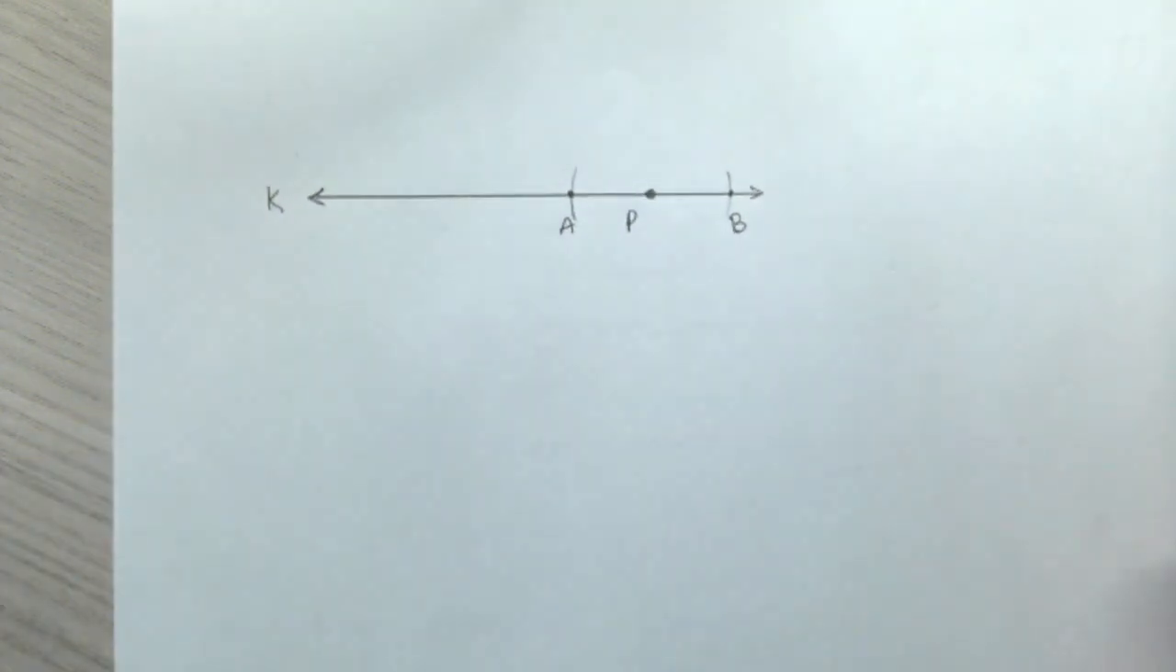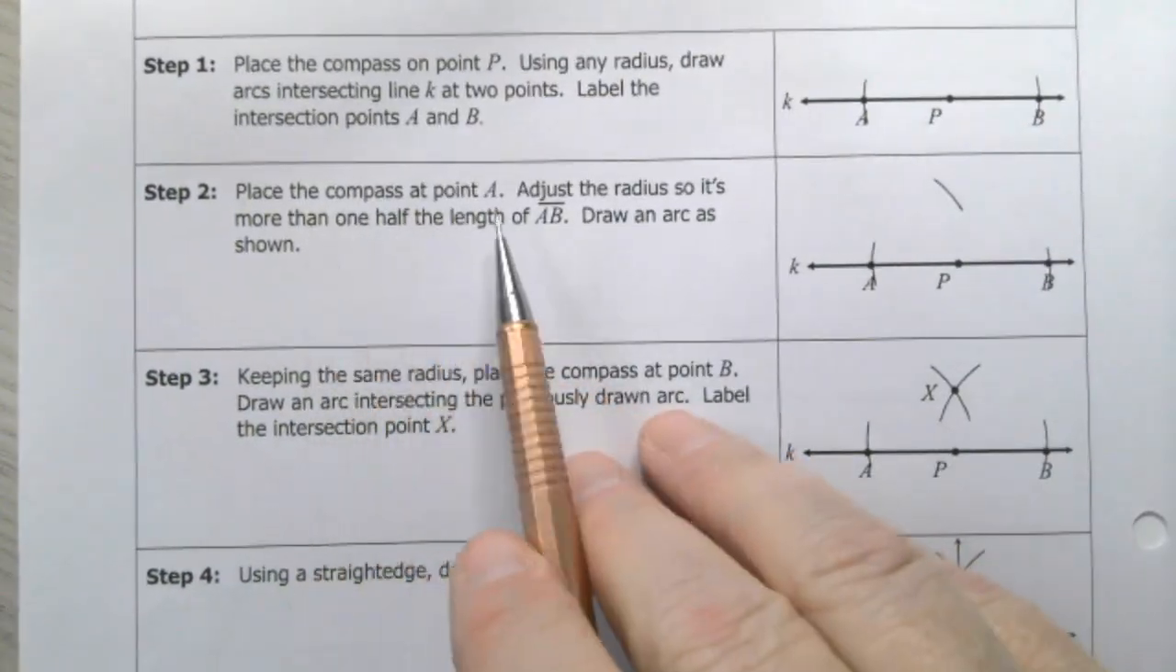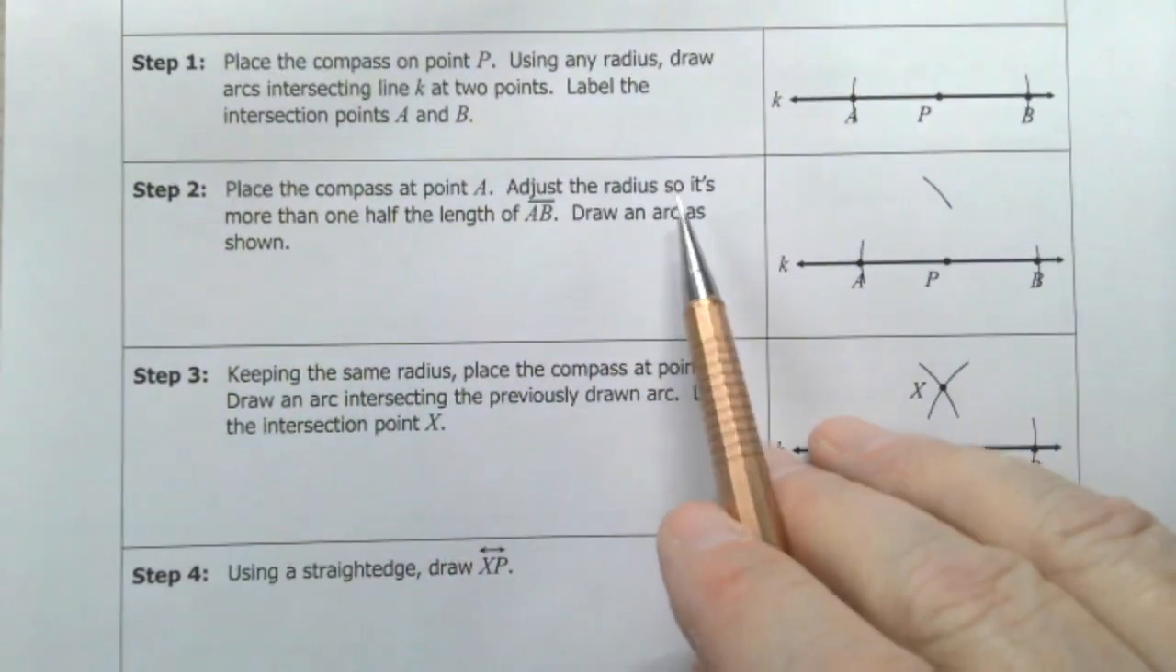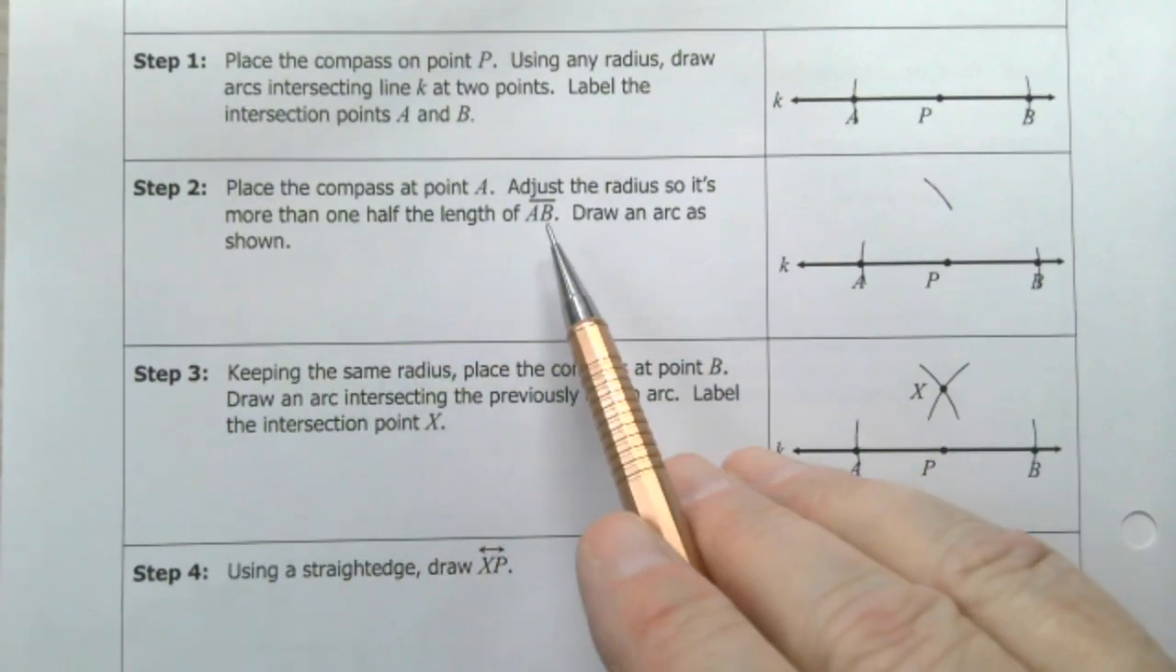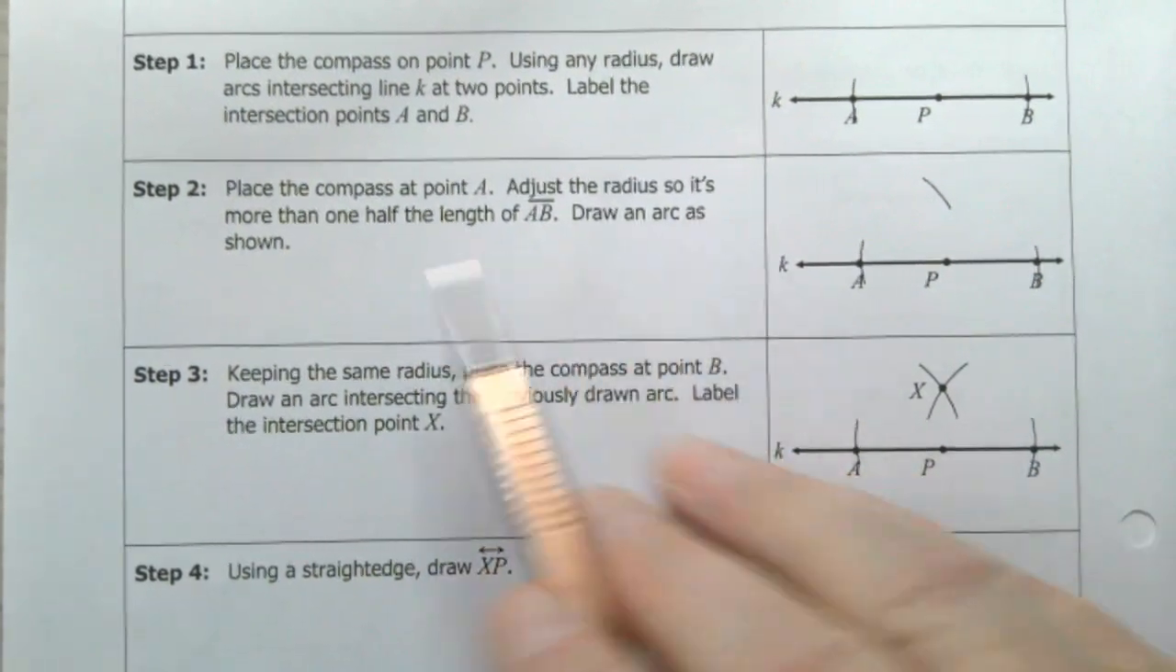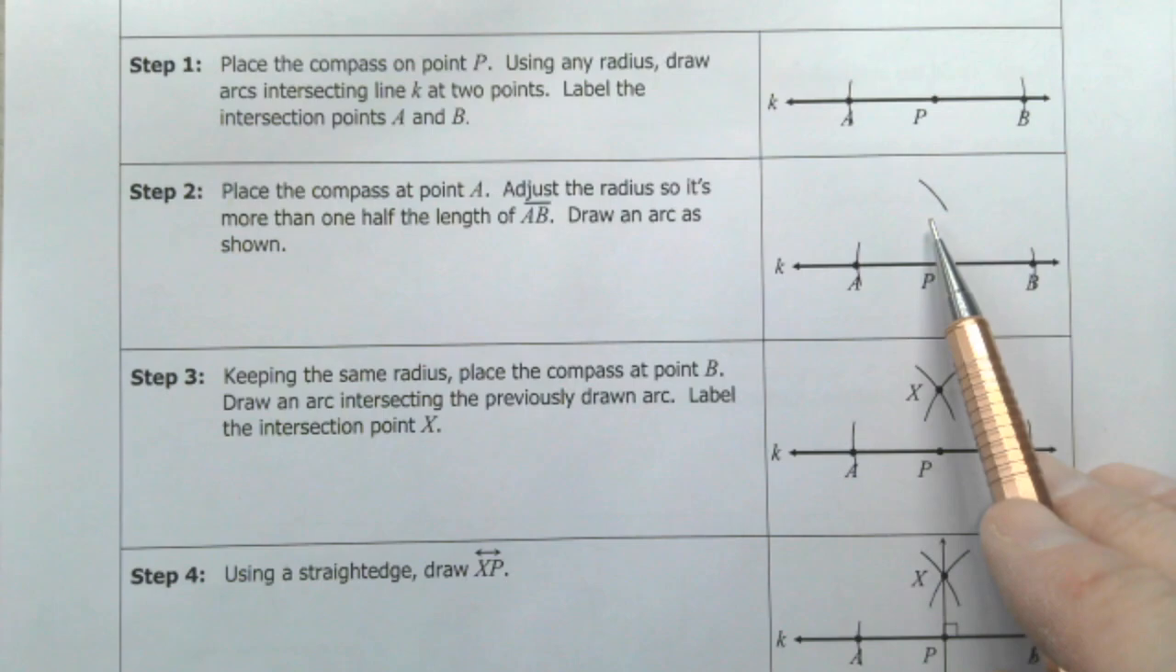Okay, now the next step is we're going to place the compass on point A, adjust the radius so that it's more than 1/2 between A and B, and then draw an arc as shown. We're going to draw an arc up above like this.